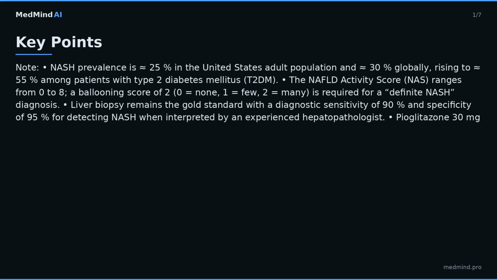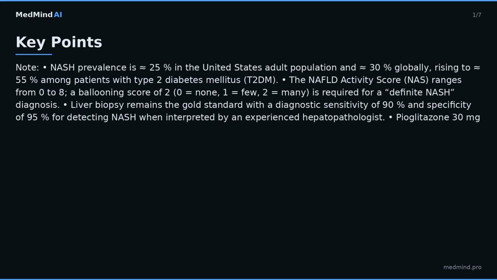Obeticholic acid, OCA, 25 mg orally once daily achieved greater than or equal to 1-stage fibrosis improvement in 23% of patients, REGENERATE trial, NNT equals 4. MRI-PDFF has a diagnostic accuracy of 92% for greater than or equal to 5% hepatic fat fraction, surpassing ultrasound. Sensitivity is almost equal to 70%.